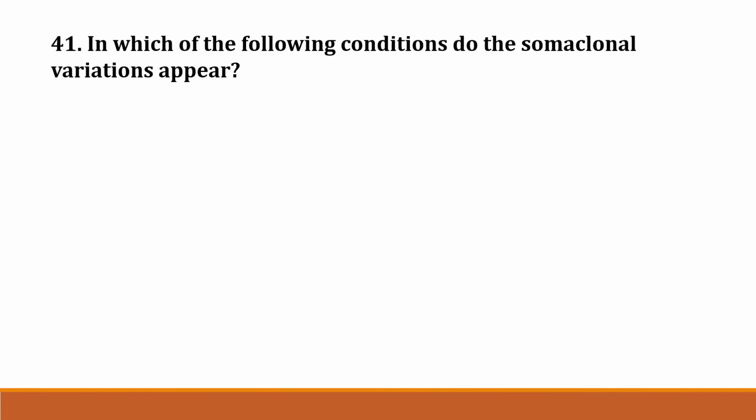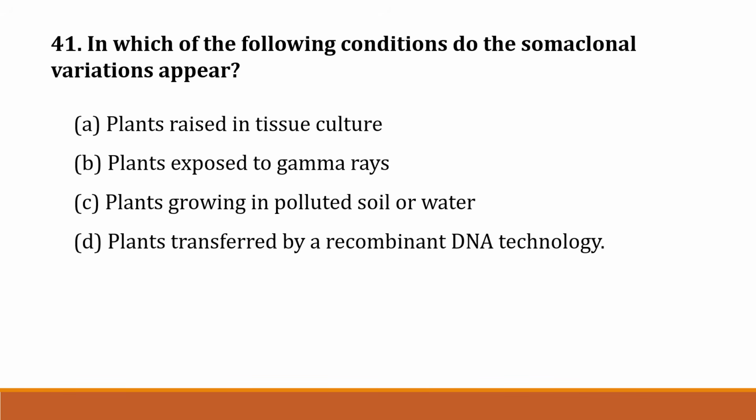The next question number 41. In which of the following conditions do the somaclonal variations appear? Option A, plant raised in tissue culture. Option B, plant exposed to gamma rays. Option C, plant growing in polluted soil or water. Option D, plant transformed by a recombinant gene technology. Correct answer is option A, plant raised in a tissue culture.